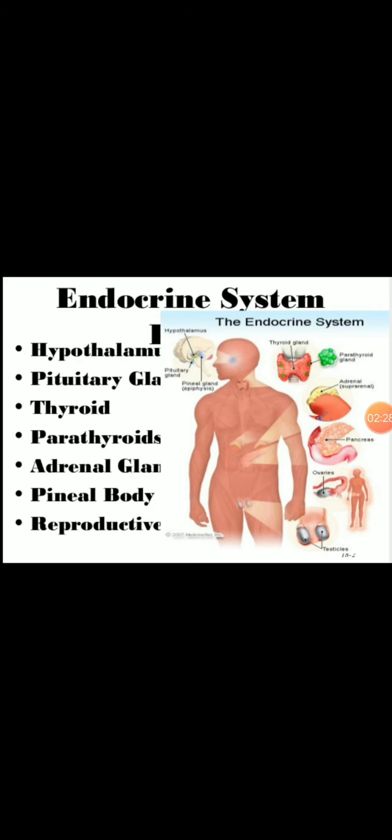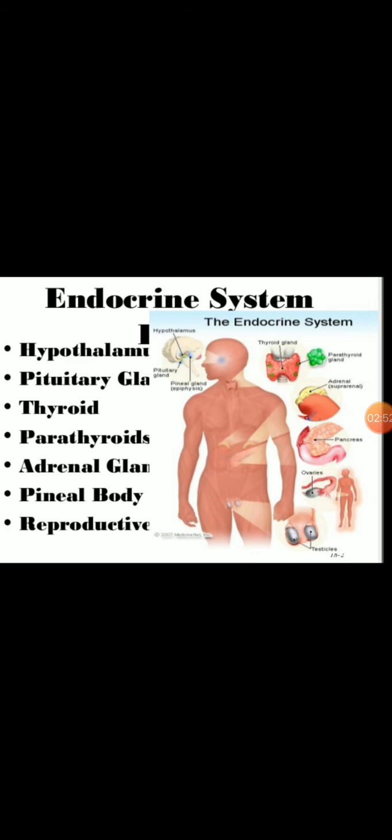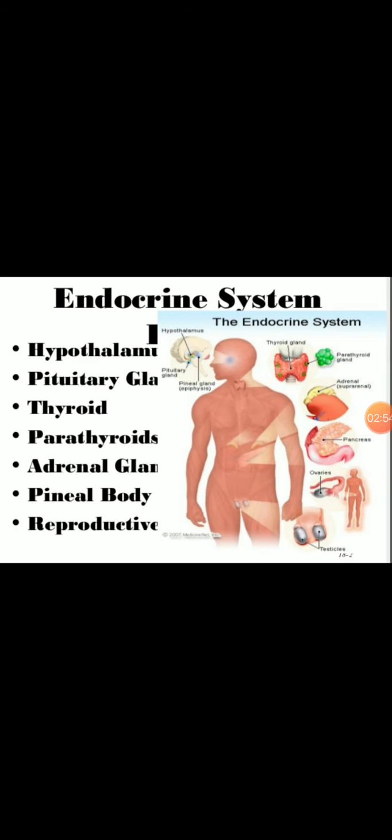While in the case of exocrine glands, the secretions are released into a duct or the body cavity. Its functions are on the surface of the skin, like the secretion of sweat, oil and mucus. So the major important system is the endocrine system.